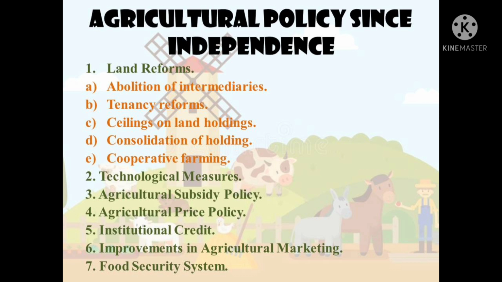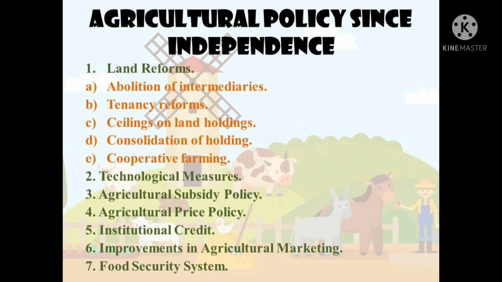Point number 4. Agricultural price policy. To ensure fair returns to the farmers, the government started fixing the minimum support price and procurement price for a number of agricultural commodities like wheat, paddy, etc. The minimum support price was fixed so as to ensure that the price of agricultural commodities should not fall below this price. The Commission for Agricultural Costs and Prices was established by the government for this purpose. Point number 5. Institutional credit. Another important measure initiated by the government was the expansion of institutional credit to farmers through cooperative and commercial banks.